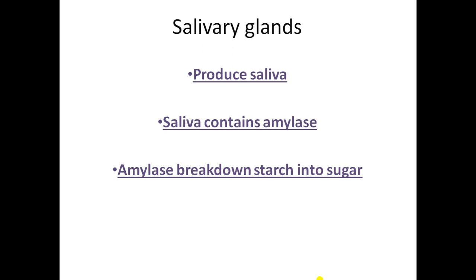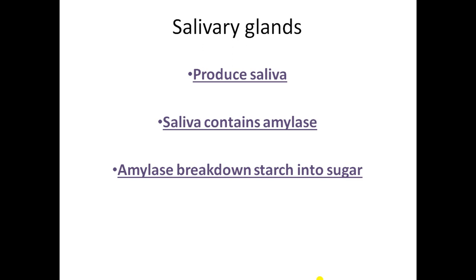So the first digestion, we can say, is the partial digestion, not semi, slight digestion. The slight digestion takes place inside the mouth with the help of an enzyme called amylase, which converts the starch into sugar.